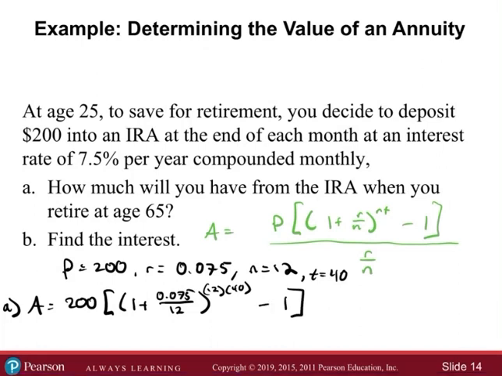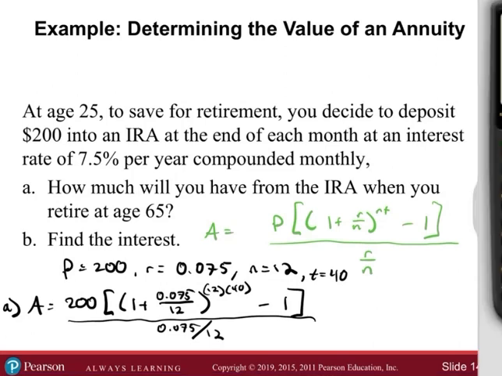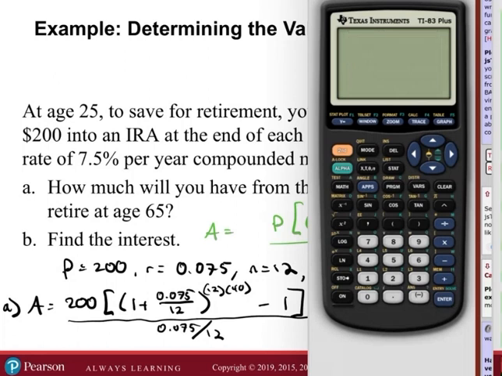Minus 1, all over 0.075 over 12. So we're just going to use the calculator. Let me see. I think I'm going to try to isolate my numerator and my denominator. So we got $200, then double open, 1 plus 0.075 divided by 12. Close that off. And then that to the power of 12 times 40. Okay.